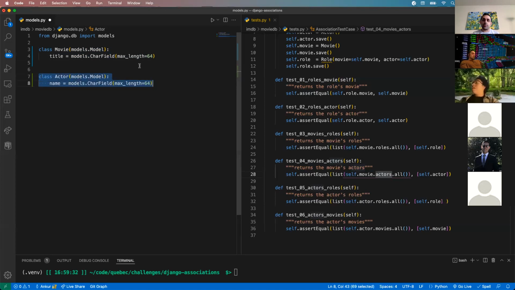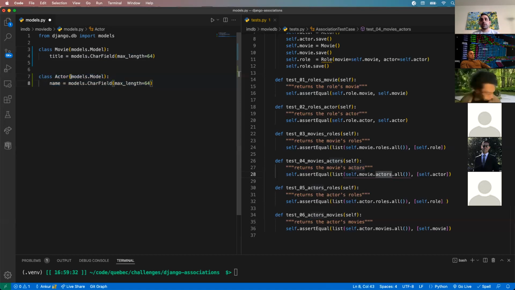All right, the opposite relationship. Can one movie have multiple actors in them? Yes, absolutely, right? It'd be a pretty boring movie if the movie just had one actor in it. I'm sure there are some movies that have a single actor in it, but most movies have multiple actors. So we established, okay, between our movie model and actor model, we have a many-to-many relationship. So we need to create a many-to-many field. Now the question is, where do we put it? Do we put it in our movie model or our actor model? The answer is, you get to pick. It's a many-to-many, so it's the same from either side.